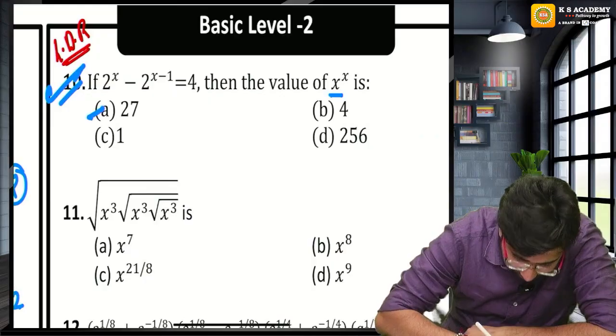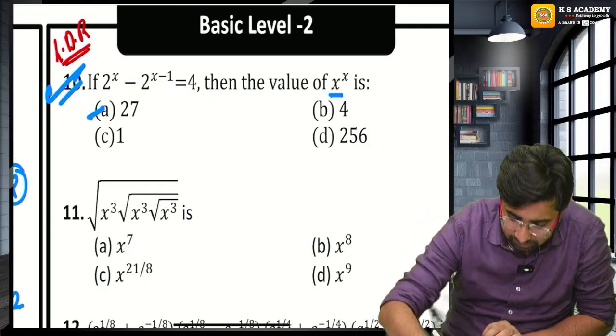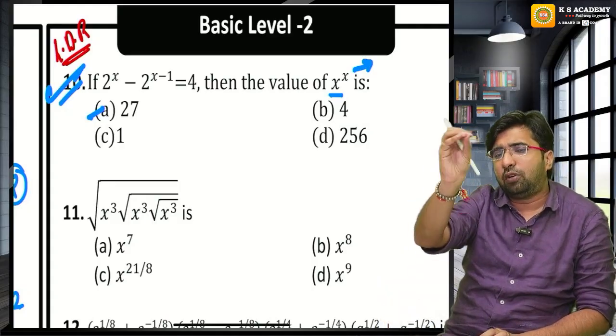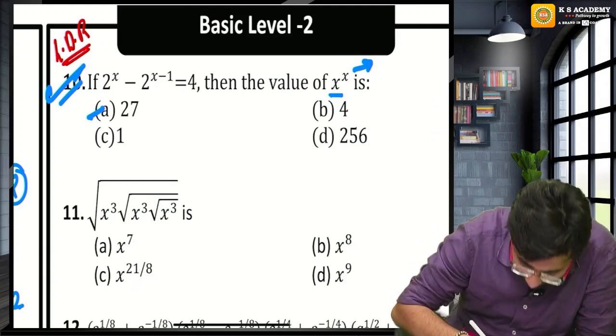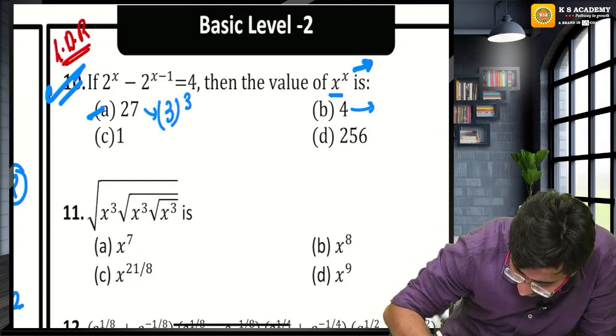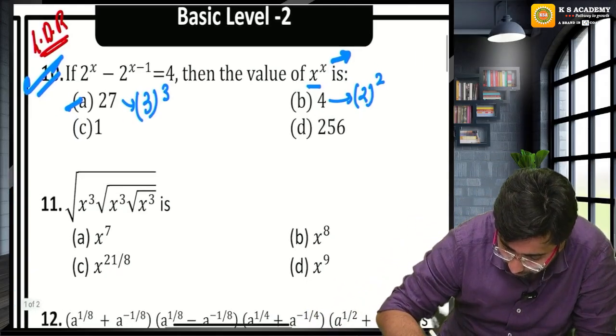That is option A. Sir, in exam, how we should deal with this? Since they are asking x raised to the power x, options are not having the value of x. Options are having the value of x raised to the power x. So let's convert this into x raised to the power x. 2 raised to the power 2, 256, this is 16.